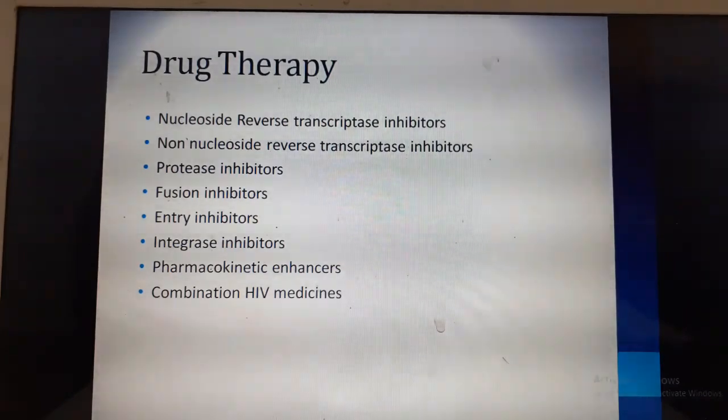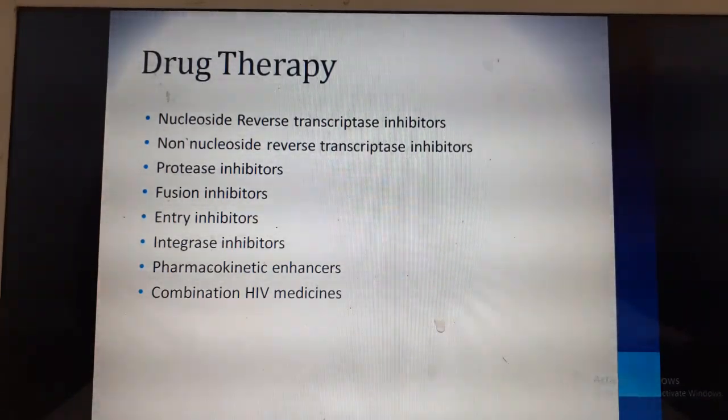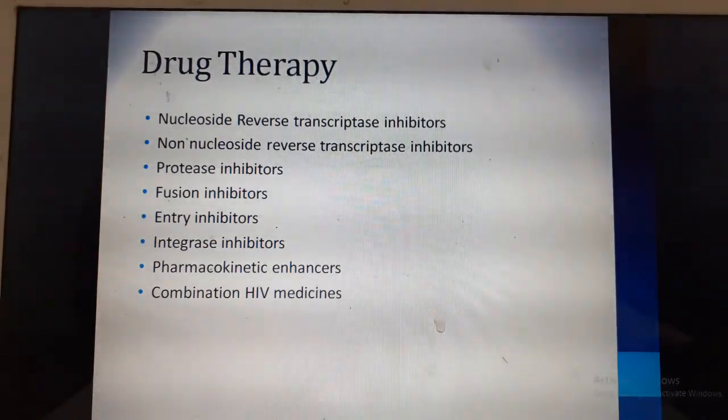Teaching these parents about the drug regimen and follow up is very important. They have to take regular intake of drugs. Teach them about the